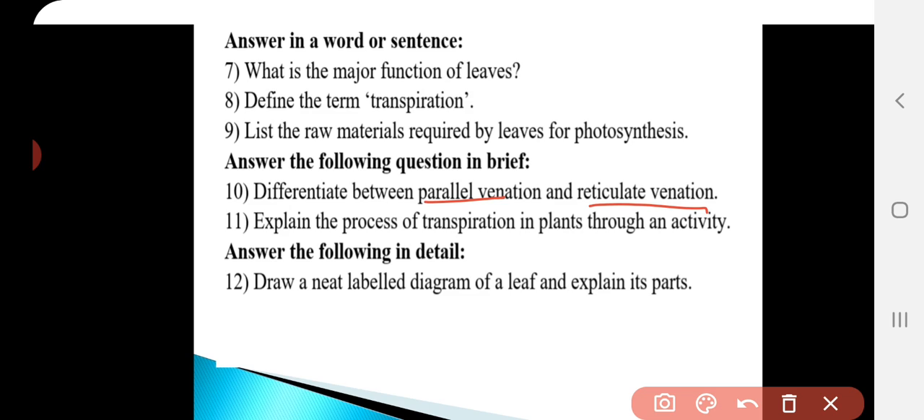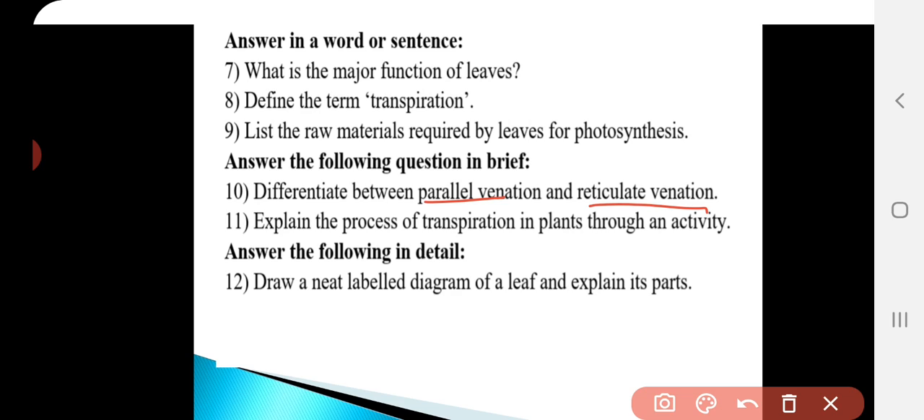Okay. And in parallel venation, what kind of root we can observe? It is the parallel venation, we can observe the fibrous root system. And in the reticulate, it is taproot system. And you can give the examples for a parallel venation like grass, maize, and for the reticulate it can be a rose or mango. Okay, so you have to mention in a tabular column. Okay, and next 11th question, explain the process of transpiration in plants through an activity.